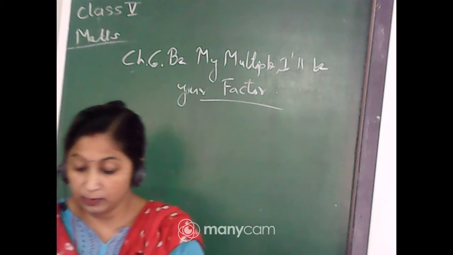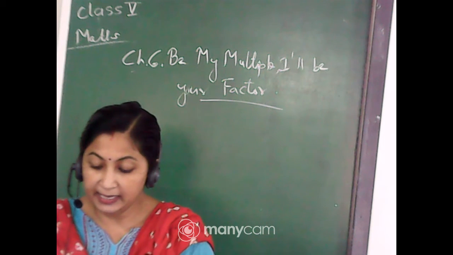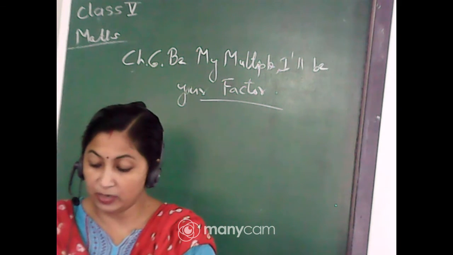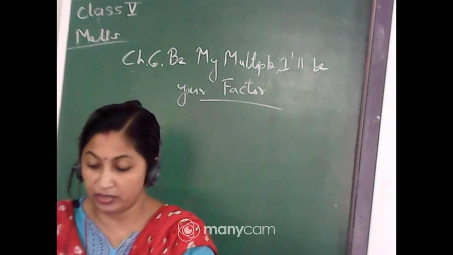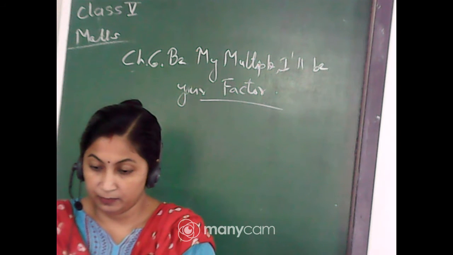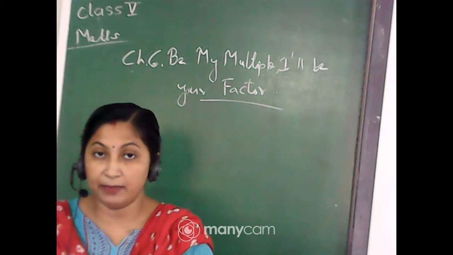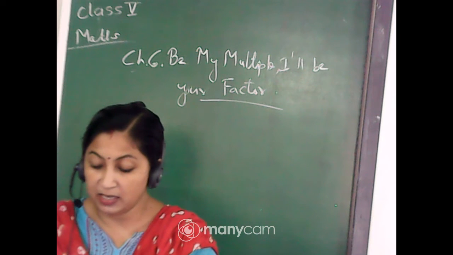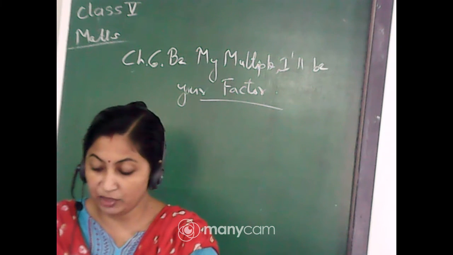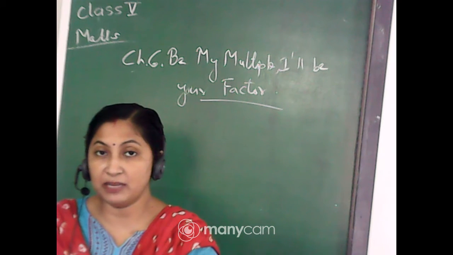Now come to the cat. The cat is on the 3rd step. As you can see in the picture, she is on the 3rd step. 1, 2, 3, the 3rd step. She can jump 3 steps at a time. That means now she is on 3, next she will be on 6, then 9, then 12. Like this 3 steps she will jump.